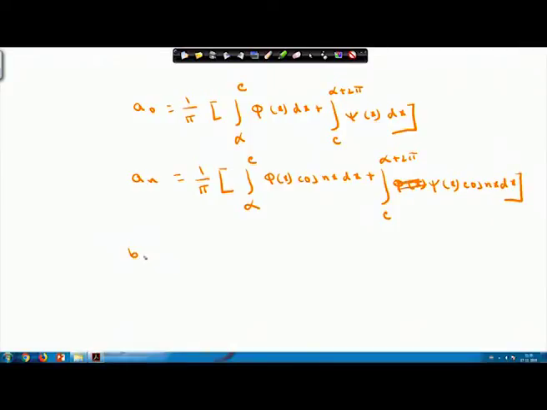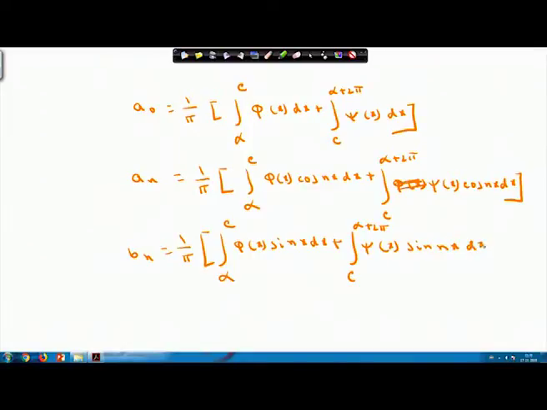And your b_n will be equal to 1 by pi times integral from alpha to c of phi(x) sin nx dx plus integral from c to alpha plus 2 pi of psi(x) sin nx dx.